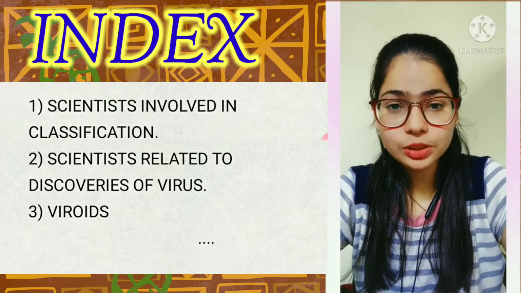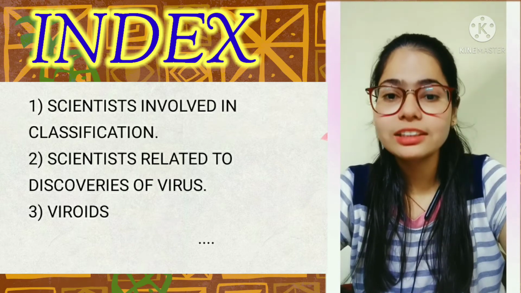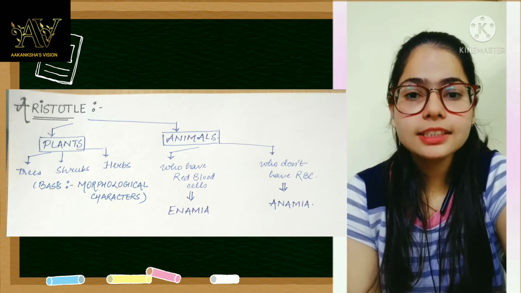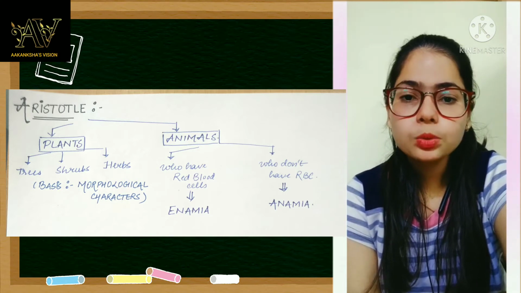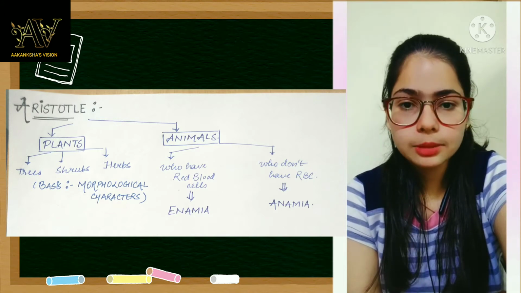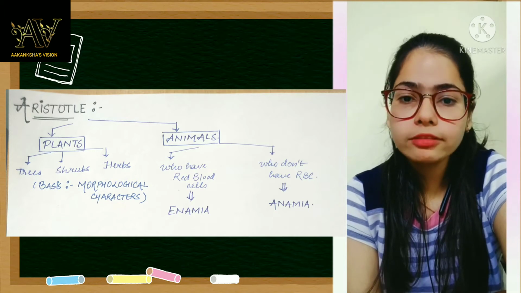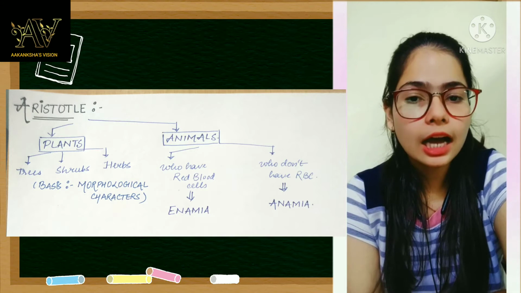Welcome to my channel. Today we are going to discuss the scientists of chapter 2, biological classification. Let's go. Our first scientist is Aristotle. Aristotle basically divided plants into trees, herbs and shrubs, and animals into those who have red blood cells and those who don't have red blood cells. Those who have red blood cells are Enaima, and those who don't are Anaima.